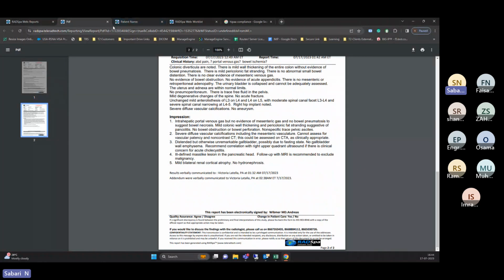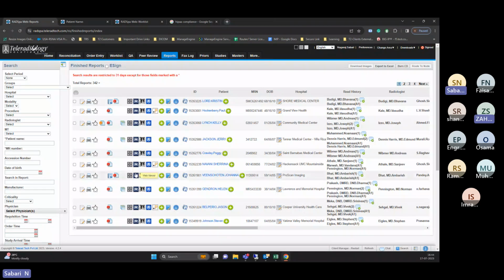The same applies when you are selling that software to somebody. If they are doing a teleradiology business, they don't want to show where the report has been done. They want to put their logo, hospital name and address, header and footer, all those things.